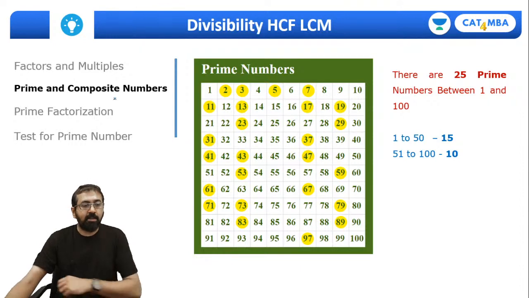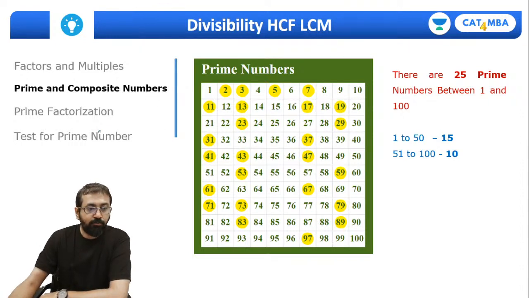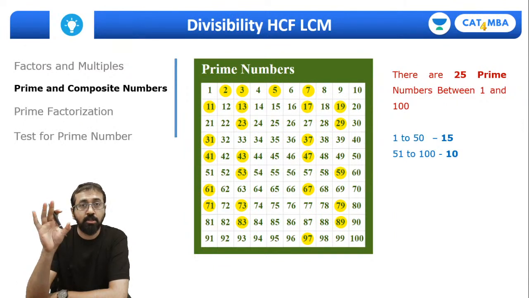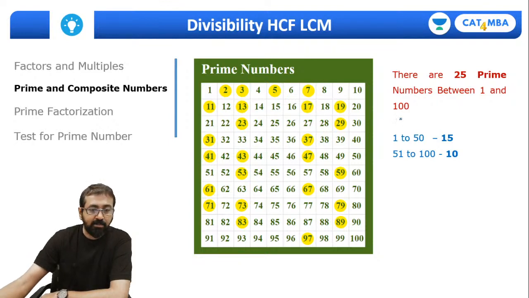Correct. So guys, coming back to prime numbers, before we go ahead with prime factorization, let me quickly tell you that prime numbers are those numbers which have just 2 factors, and composite numbers are those numbers which have more than 2 factors. In fact, composite numbers are compositions of prime numbers. Please remember the prime numbers between 1 and 100. These are the prime numbers between 1 and 100 which I have highlighted in yellow. There are in total 25 prime numbers from 1 to 100, and you can also remember this breakup.